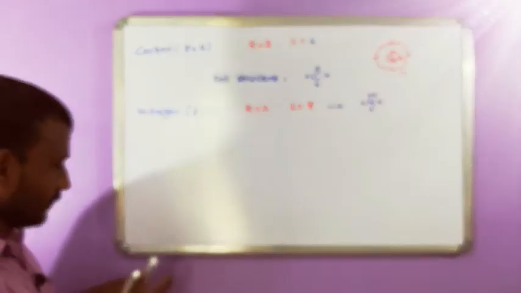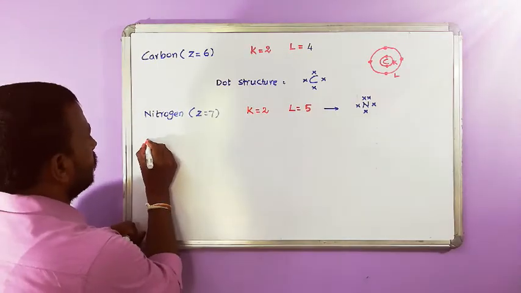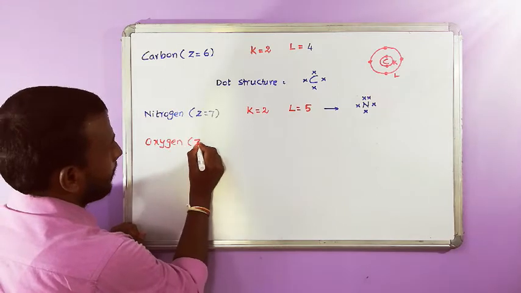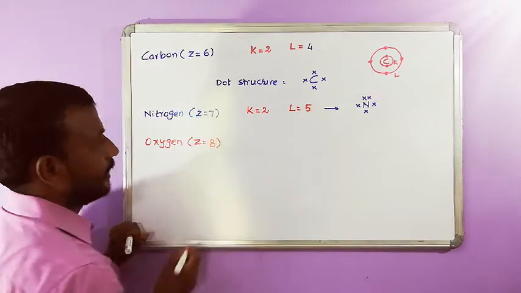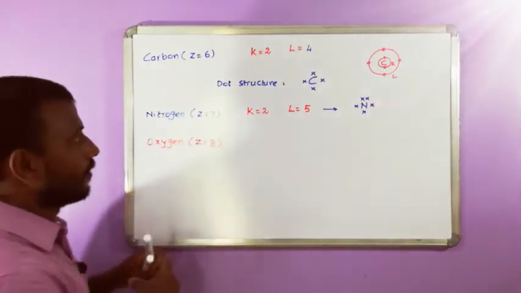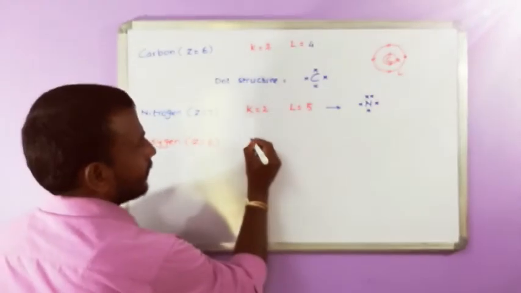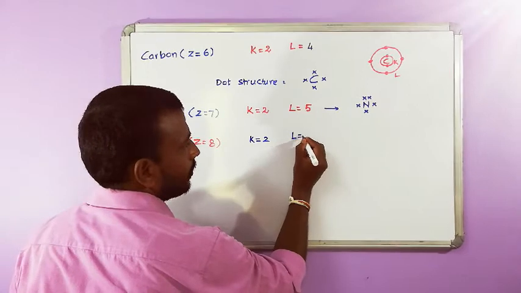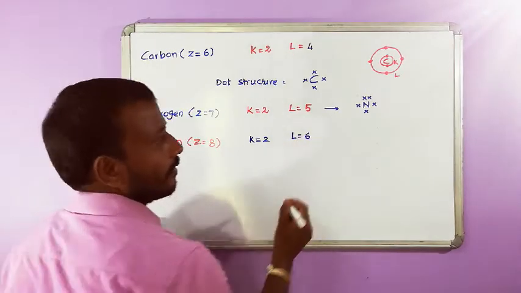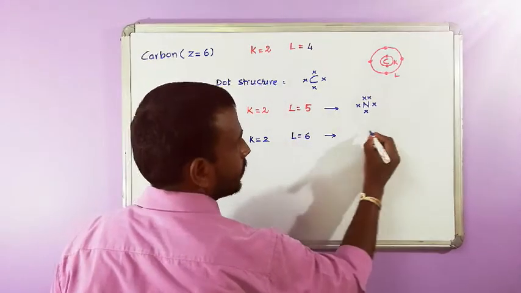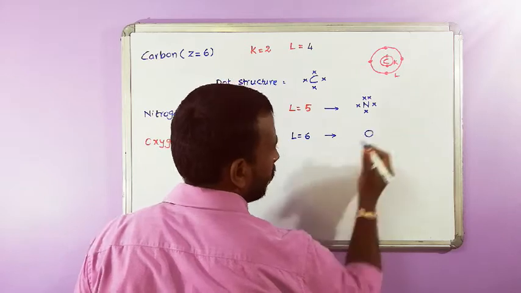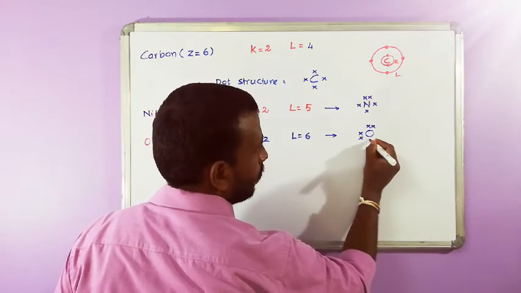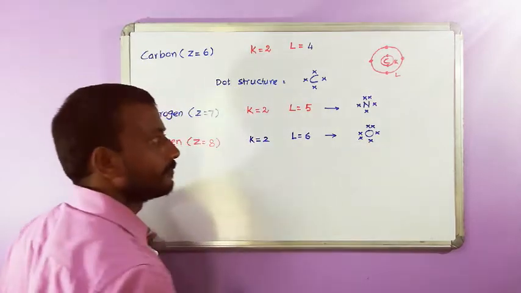Then oxygen. Z is equal to 8. Again, K is equal to 2, L is equal to 6. So how to write the dot structure? Symbol of the element O, with 1, 2, 3, 4, 5, 6.